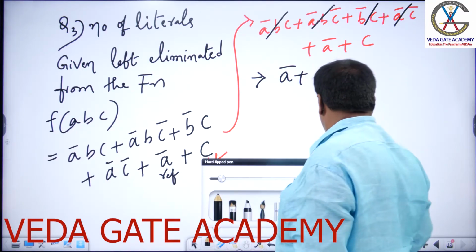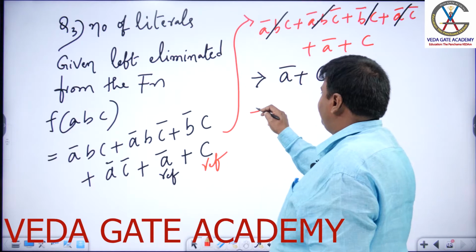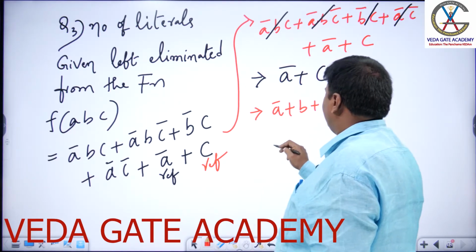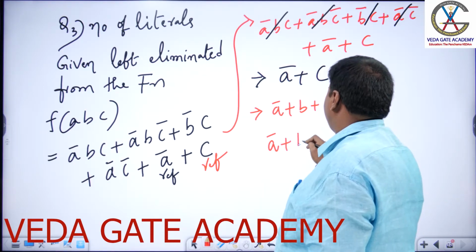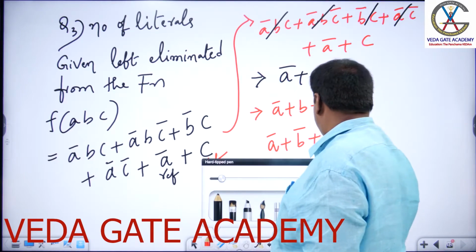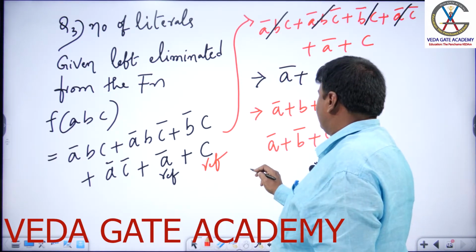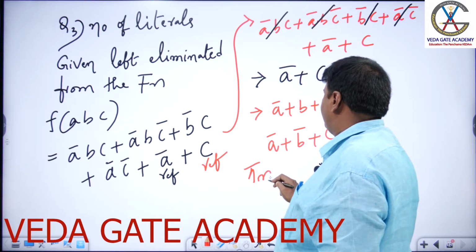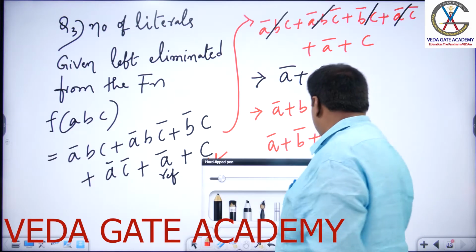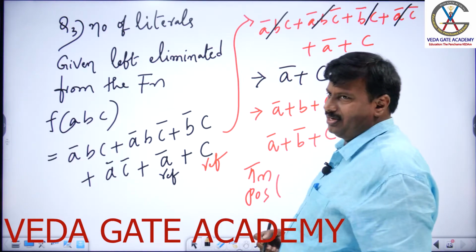Expand A bar plus C as I told you already. B bar is missing, no? A bar plus B plus C and A bar plus B bar plus C. Now if I take pi capital M, the product of max terms, a POS value, you know well that in POS a sum is always equivalent to 0.